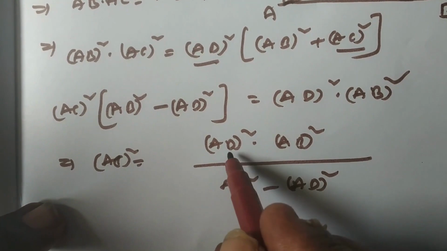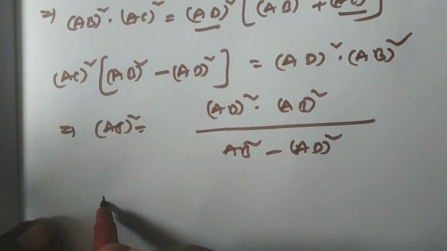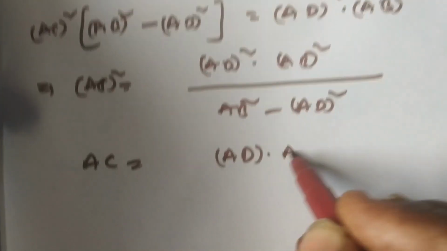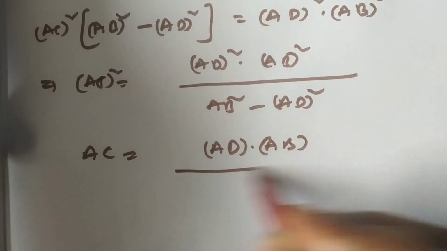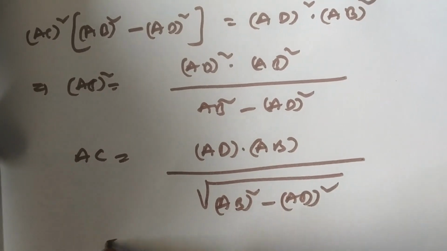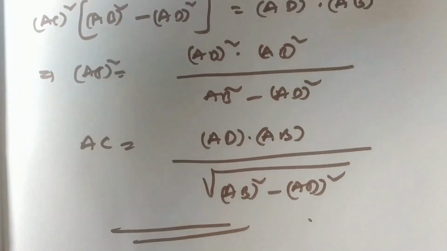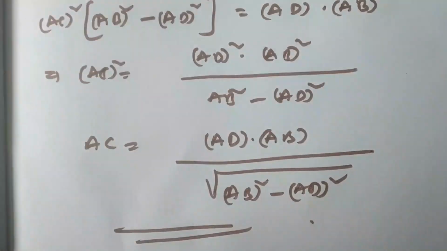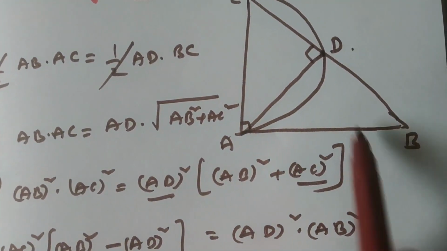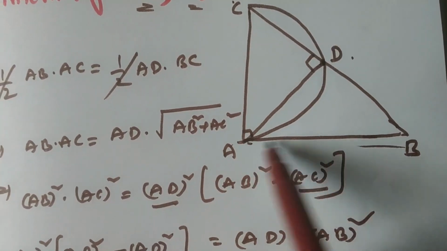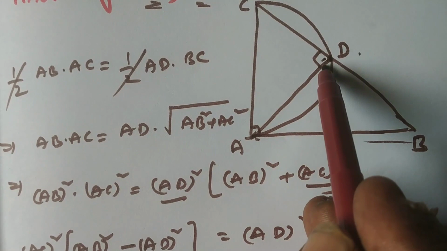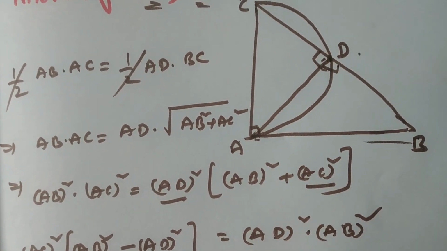So AC is obtained in AD and AB terms. Therefore, what is my AC distance? AC is equal to AD into AB by root of AB square minus AD square. So this is the length of AC in terms of AD and AB. The only logic behind this problem is equating the areas of the triangle. Half into AB into AC is the same as half into AD into BC. This is also 90 degrees, that is why we are applying the half into base into height concept.